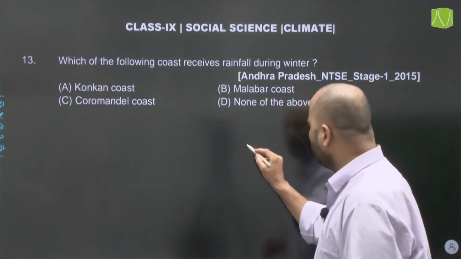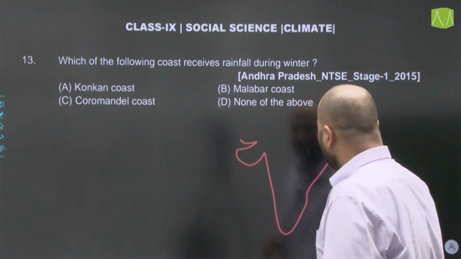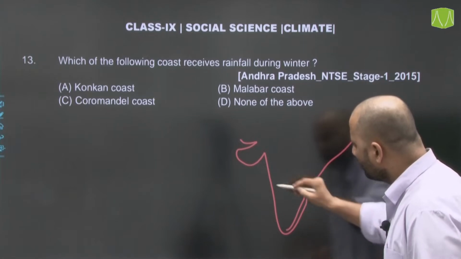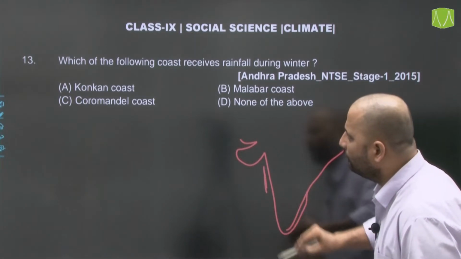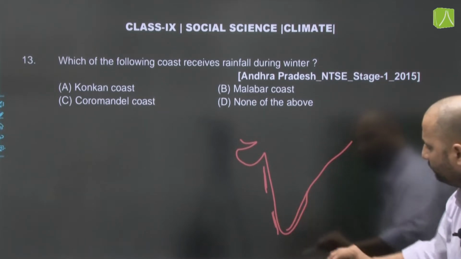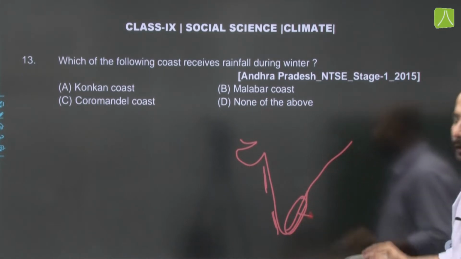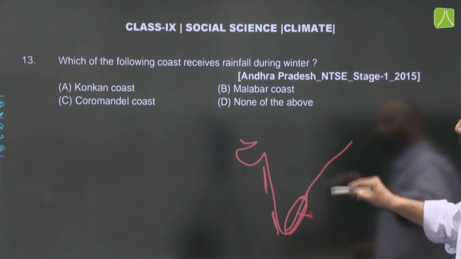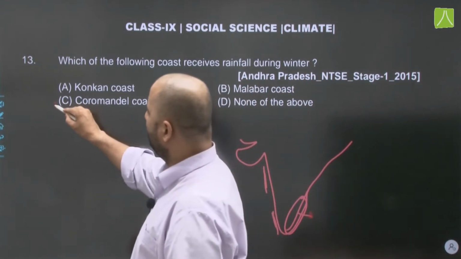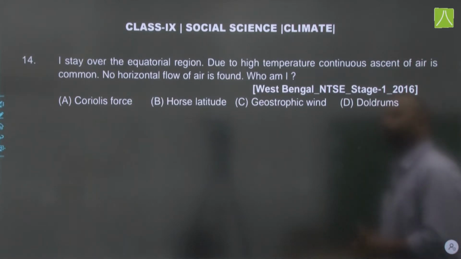Now, if I roughly draw a map of India here, we have the Coromandel coast here, and then we have the Konkan coast here and the Malabar coast roughly here. Okay, this is the Kannada plain. Now, this region receives rainfall during the winter months from the retreating monsoon. So, option C here will be the correct answer, that is Coromandel coast. Moving on to the next question.